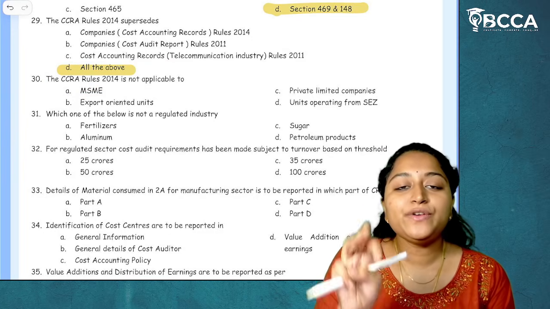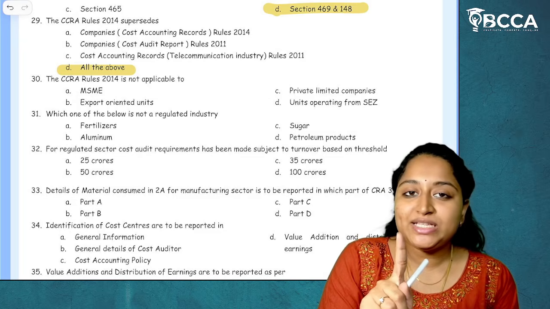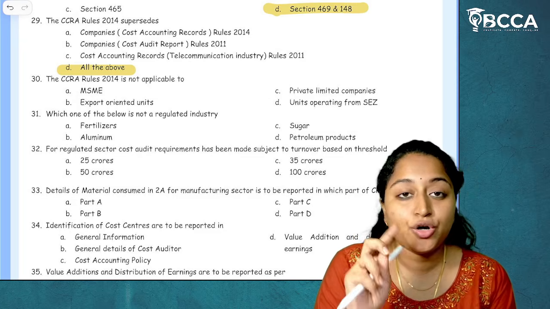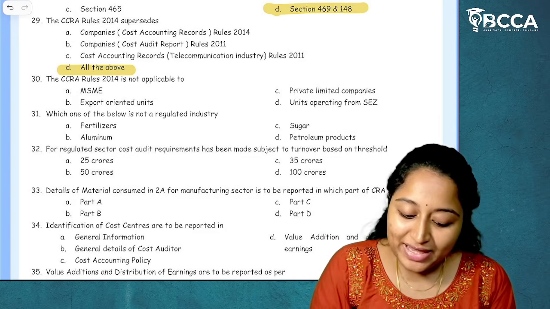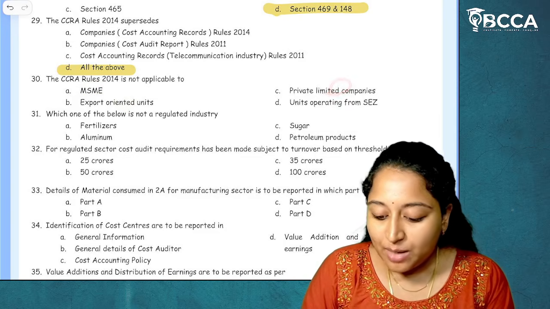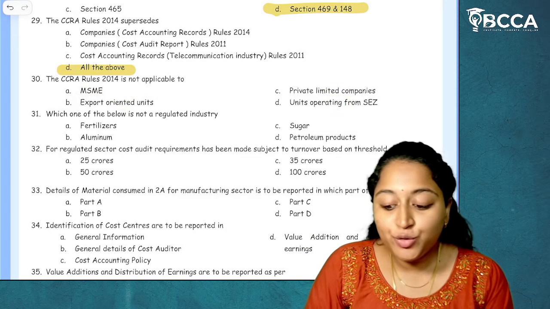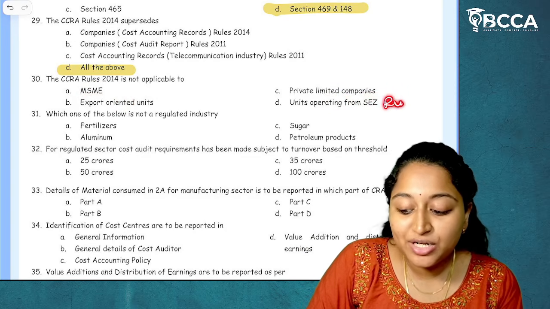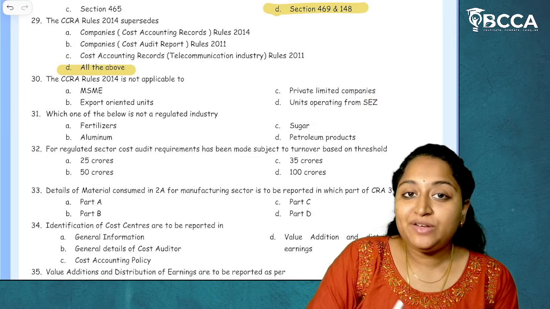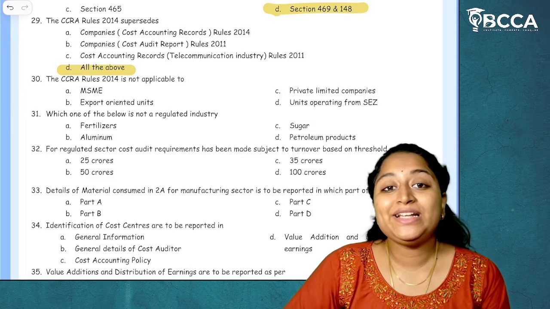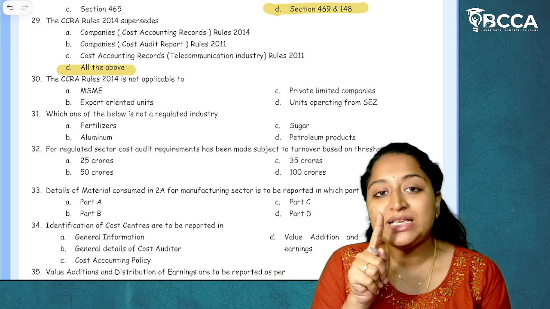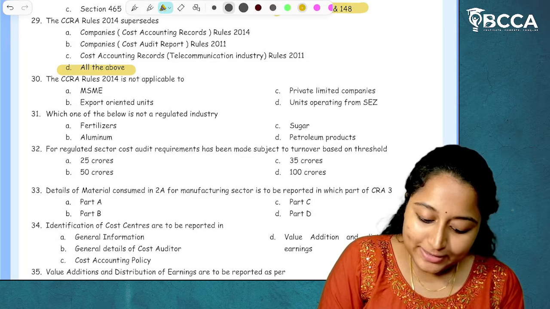Now, what are the exemptions for Rule 3? Foreign company having a license office in India. And the second is micro enterprises and small enterprises according to MSMED Act. So, here they have given MSME, export oriented units, private limited company and units operating from SEZ. Unit operating from SEZ is the exemption for Rule 4, not for Rule 3. Even if Rule 3 is applicable for SEZ, SEZ has to maintain cost records. I hope it is clear. So, for this, the major answer is MSME. I hope it is clear.